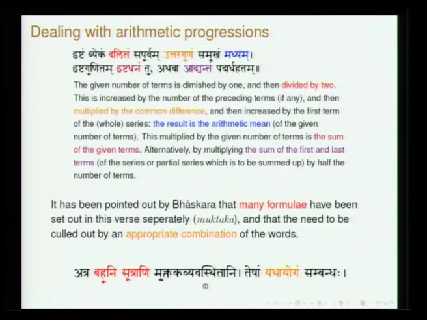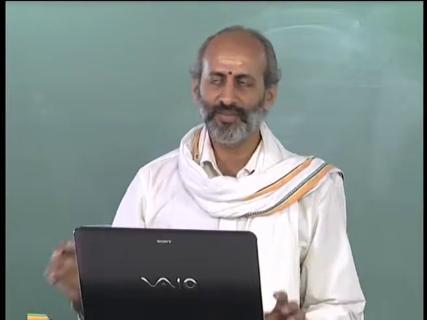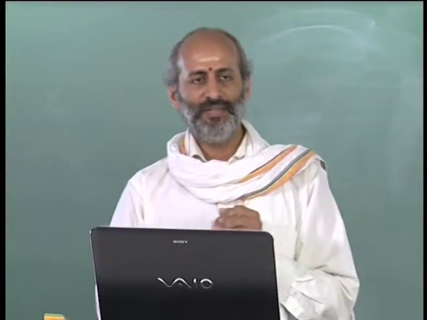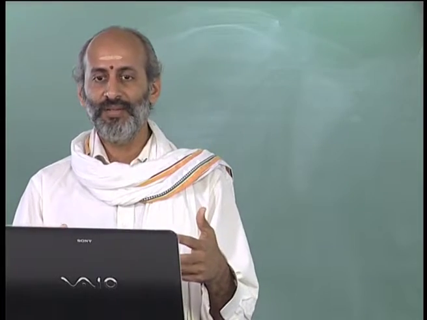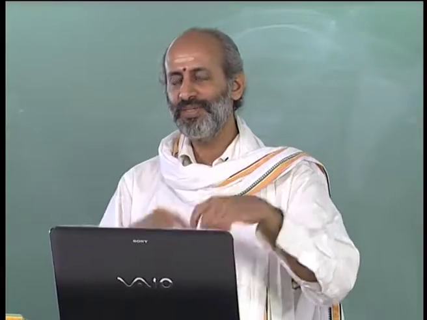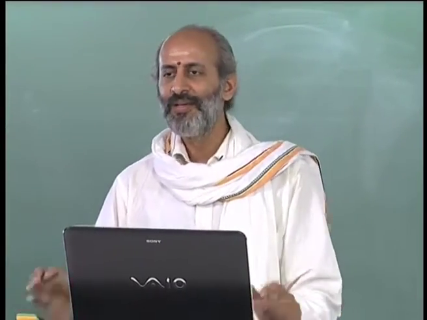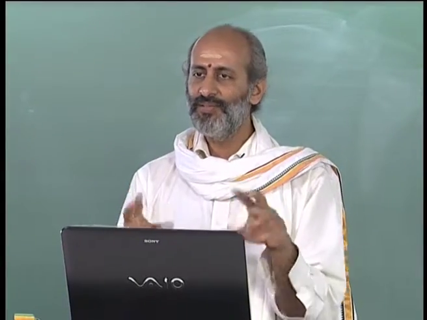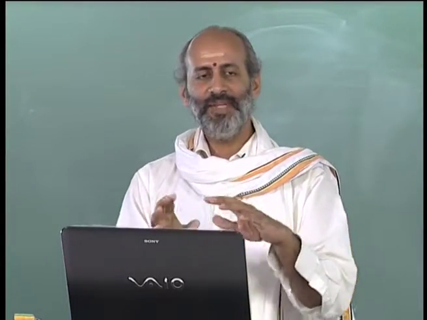Muktaka vyavasthitani. See, this is a certain style of composition. In Sanskrit, suppose there are 2-3 verses which are combined, then it is called Yugala. So, these verses have to be read together in order to get the meaning. In fact, Kalidasa in the Raghuvamsha starts with Raghunam anvayam vakshye and then some 4-5 verses follow. All these verses have to be put together in order to understand. There will be only one verb which runs through all these verses. But Muktaka is the opposite kind of thing. Within a single verse, you can combine words independently.